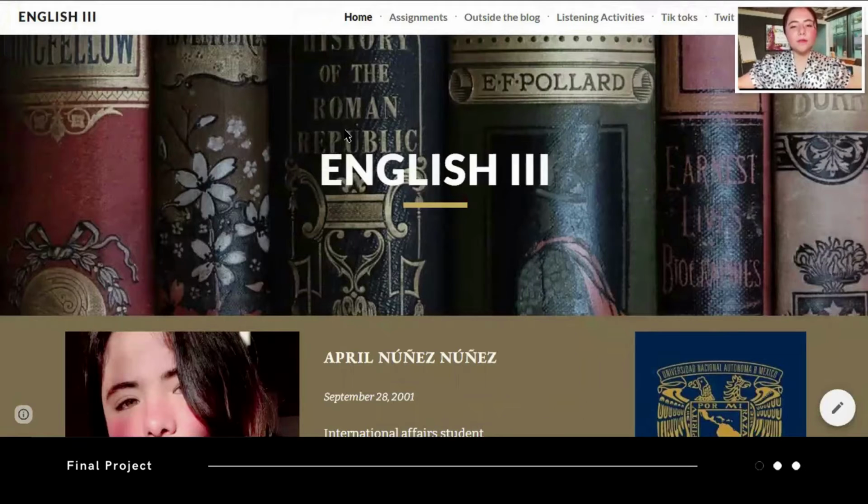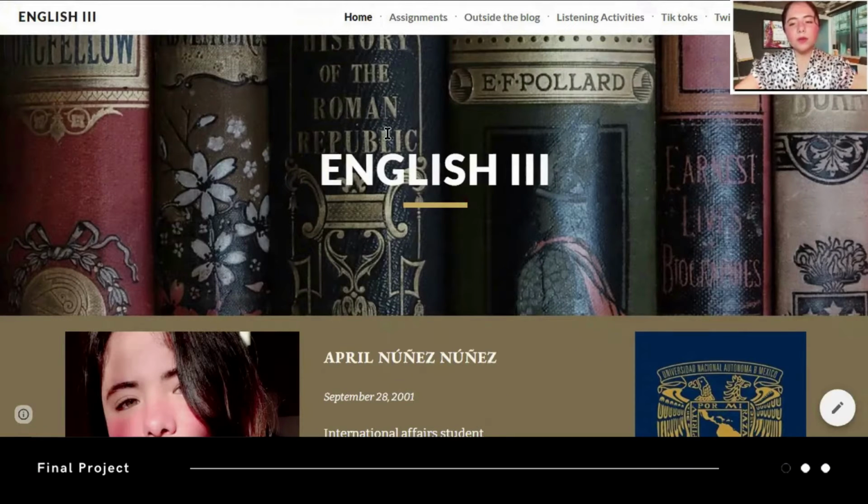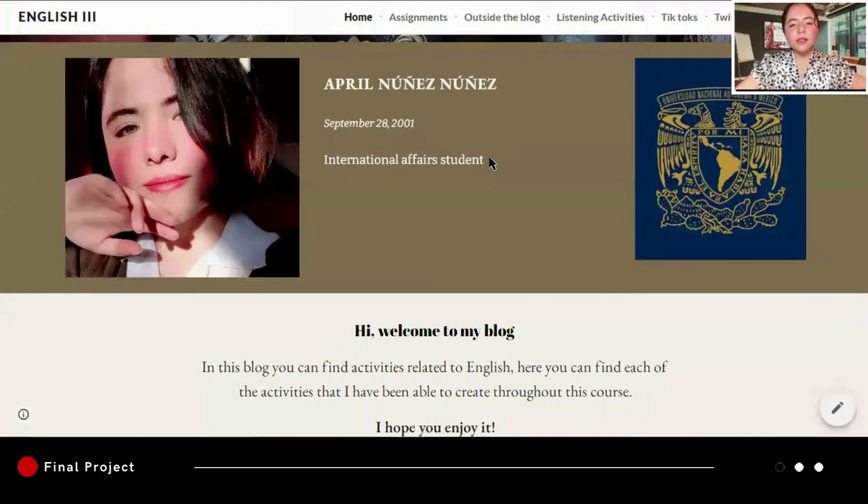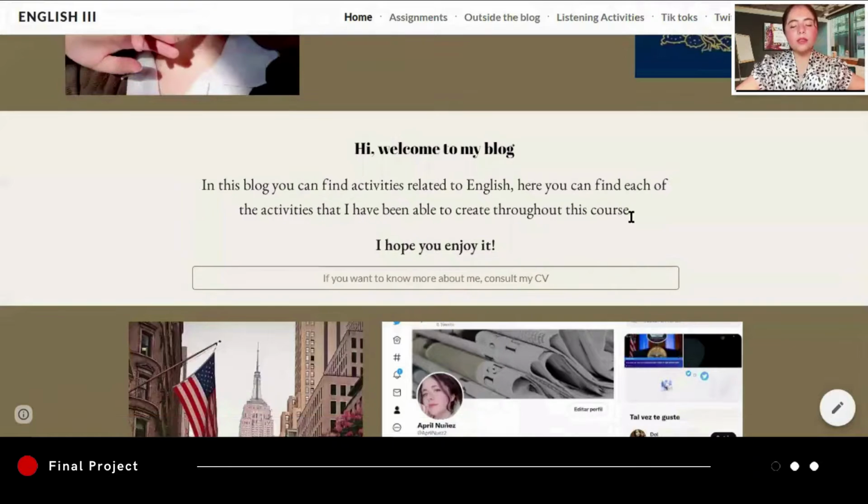Upon entering, you will find this first section called Home. Here you can see a picture of me, my name, my birthday, and a text that says that I am an international affairs student. You can also see an image of my school's logo. Down here you can see a little introduction and a link to my CV.